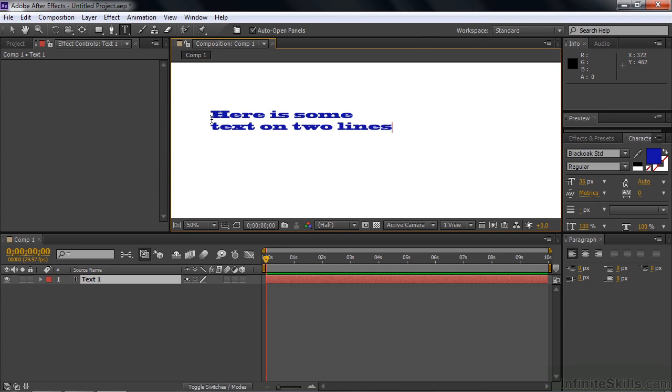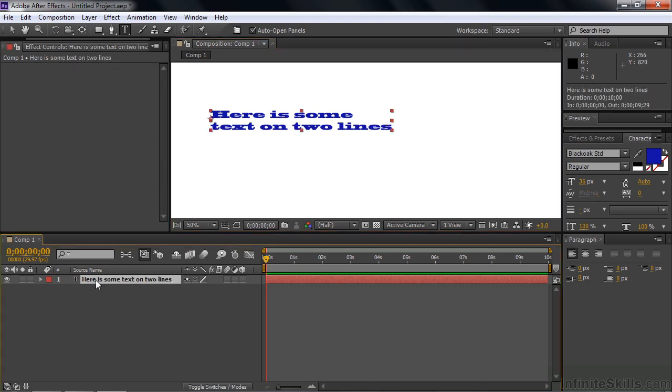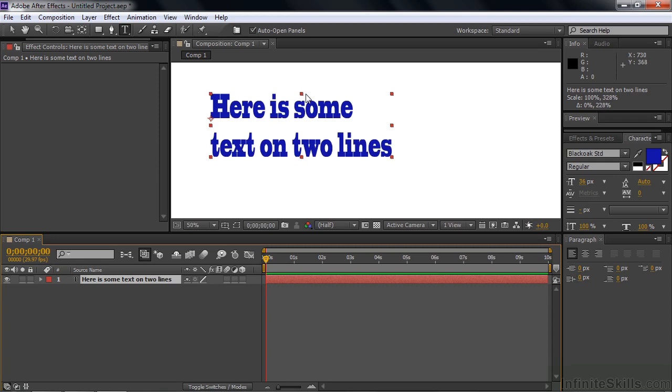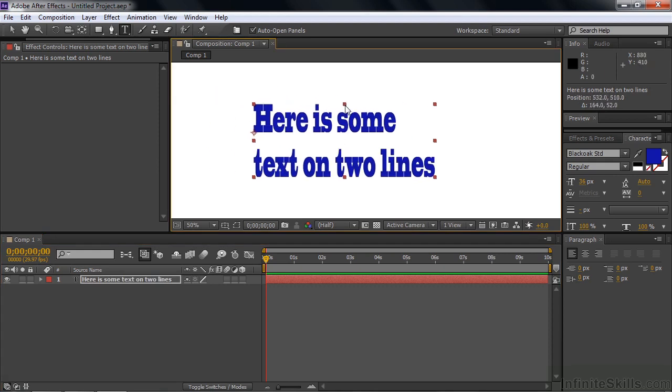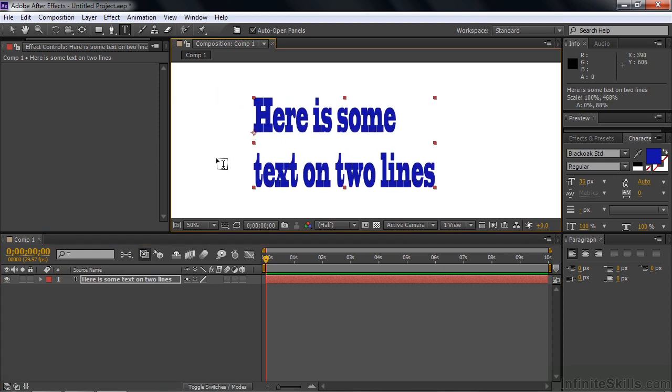I want to make it a little bit larger, so first of all I'm going to say I'm done here by clicking on the word text down here, the layer. Now it's done. I want to be able to make it taller, so I hold on the control or command key to turn this into the selection tool for the time being and drag that around and center it up, and there is some text.